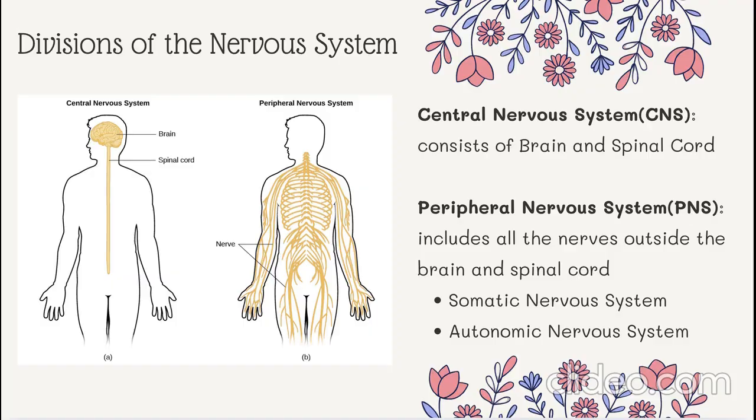First, let's look at the two main divisions of the nervous system. The central nervous system, or CNS, consists of the brain and spinal cord. The CNS is responsible for processing information and controlling most functions of the body. The peripheral nervous system, or PNS, includes all the nerves outside the brain and spinal cord. These nerves connect the CNS to the rest of the body and allow information to travel back and forth. The PNS has two important subdivisions, the somatic nervous system and the autonomic nervous system, which we will discuss next.